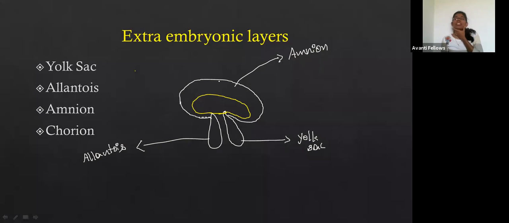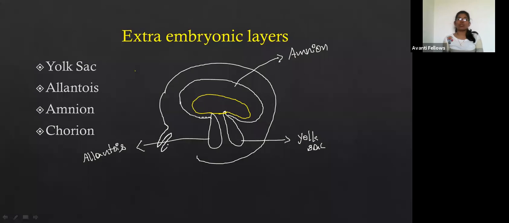This amniotic fluid is present in the amnion layer, between the amnion and the fetus. And there is one more layer all around the fetus. That layer is called the chorion, which has the chorionic villi. This is the chorion.